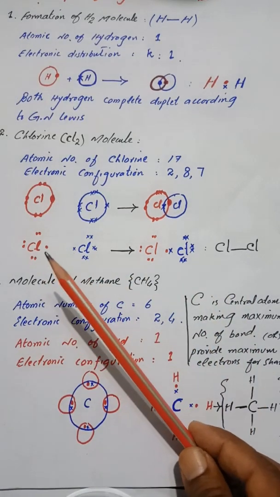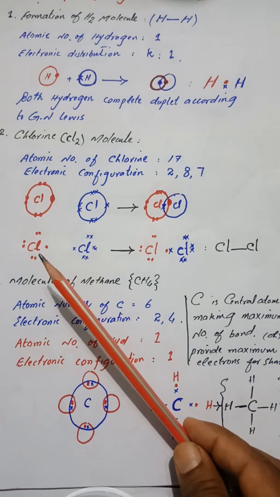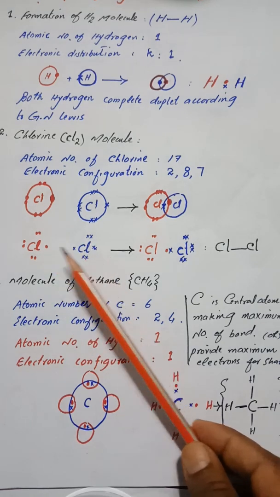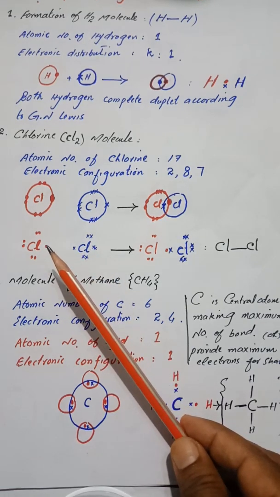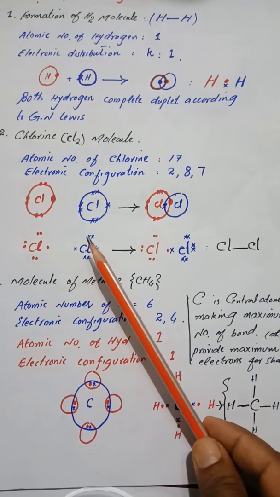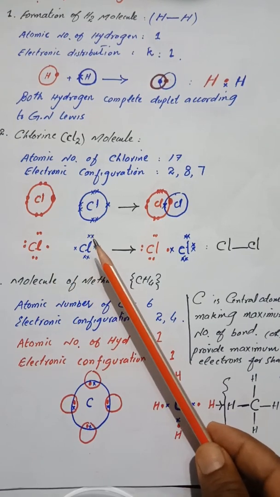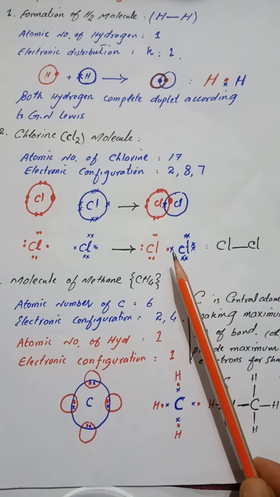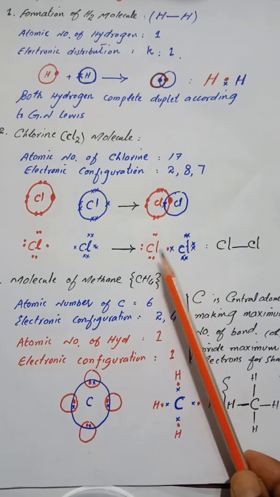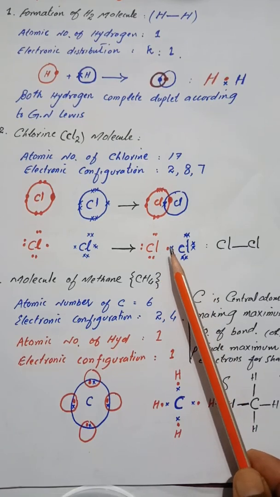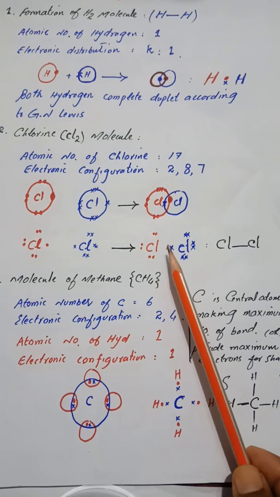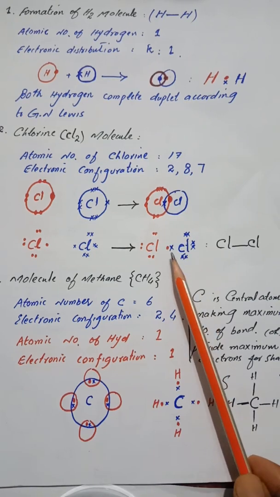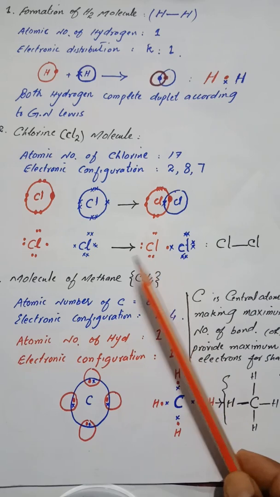Now we explain the formation of the chlorine molecule by electron dot cross formula. The electrons of one chlorine atom are represented by dots, and the other chlorine atom's electrons are represented by crosses. Look at these two electrons, they are shared between two chlorine atoms, and as you know, shared electrons are counted for both atoms, so both chlorine atoms get 8 electrons in their valence shell.